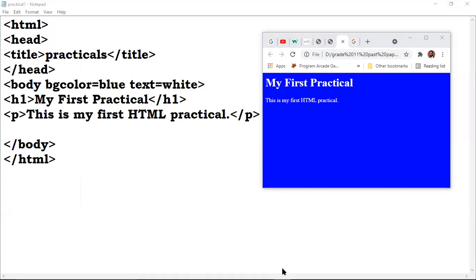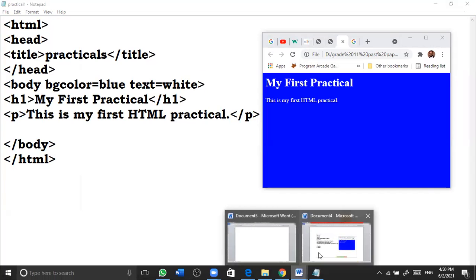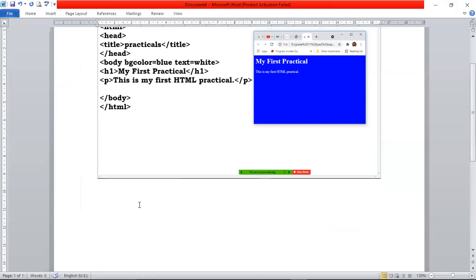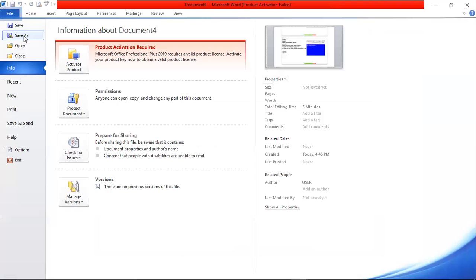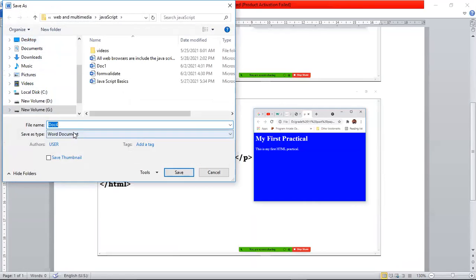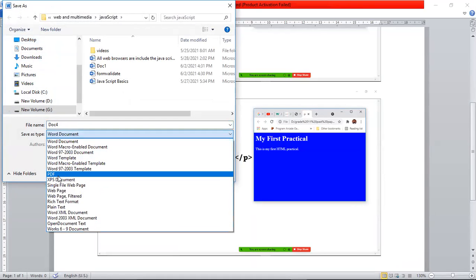Then what you are doing, Buddha? Then you are going to Word, and you are pressing Control and V. When you press Control and V, the output will be pasting like this. Then finally, what you have to do? File, save as. This file you have to save with PDF format.